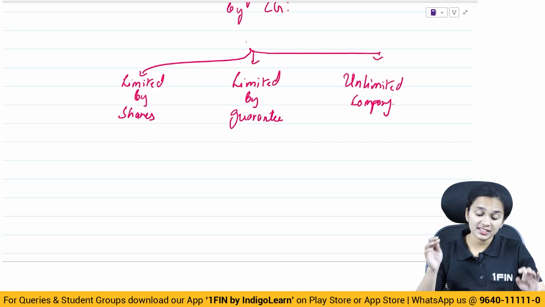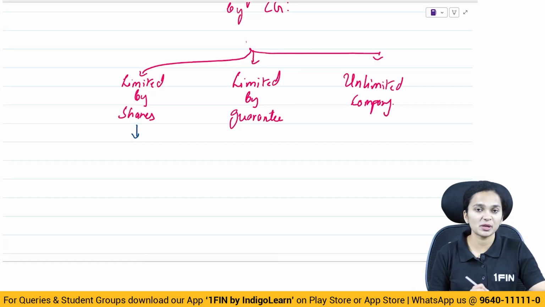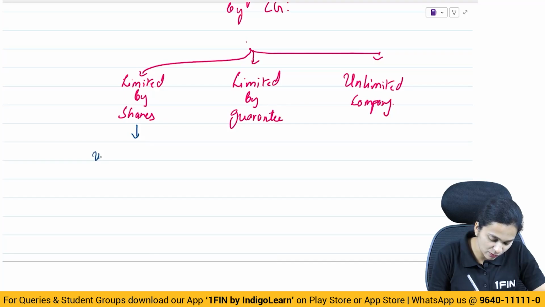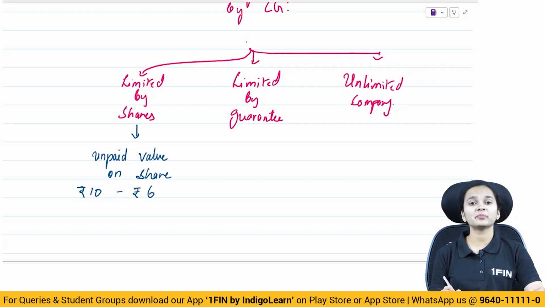If it is a company limited by shares, the liability of the member is limited to the extent of unpaid value on share. Say the value of share is rupees 10. Rupees 6 have already been paid up on the share.